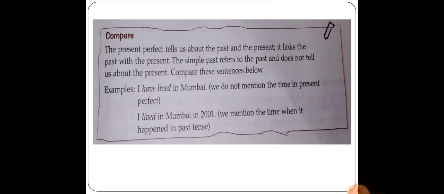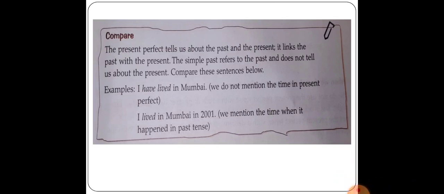According to the definition, the present perfect tense tells us about the past and the present. It links the past with the present. The simple past refers to the past and does not tell us about the present. It means simple past only tells us about the past, but present perfect tells us about the past and the present as well. Compare these sentences. It will be more clear to you.